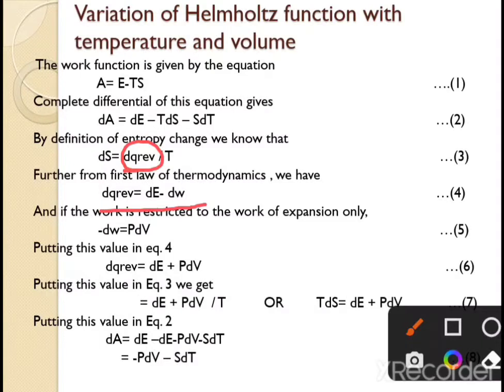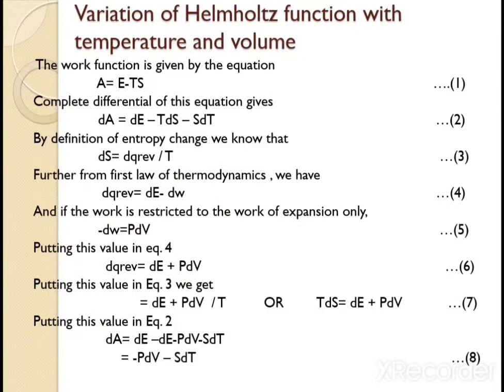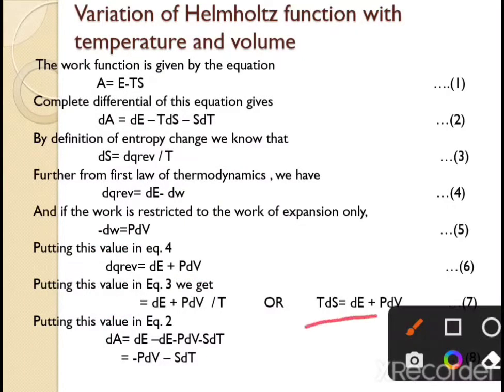And if the work is restricted to the work of expansion only, then minus dW equals PdV. If we put this value for minus dW in equation number 4, we get dq reversible equals dE plus PdV. And if we put this value for dq reversible in equation number 3, dS equals dE plus PdV upon T, or TdS equals dE plus PdV. So if we put this value for TdS in equation number 2, we get dA equals dE minus dE minus PdV minus SdT. So dA equals minus PdV minus SdT. This is the final equation we have derived.